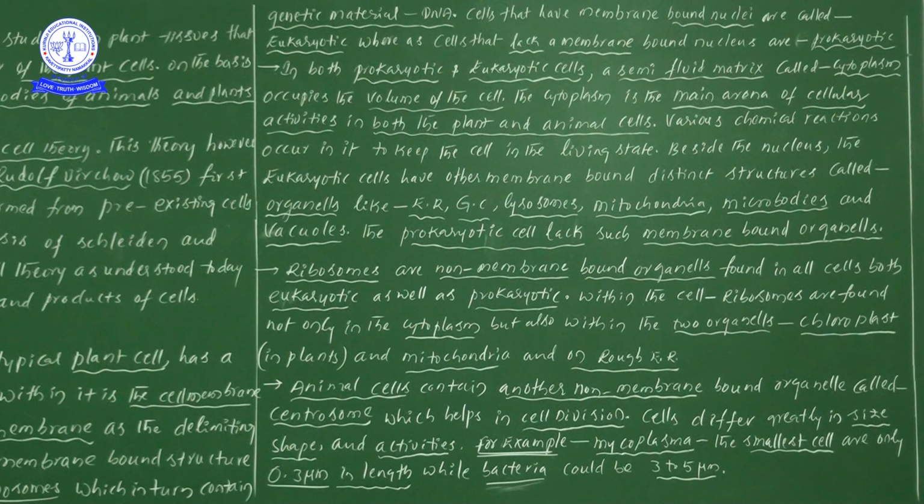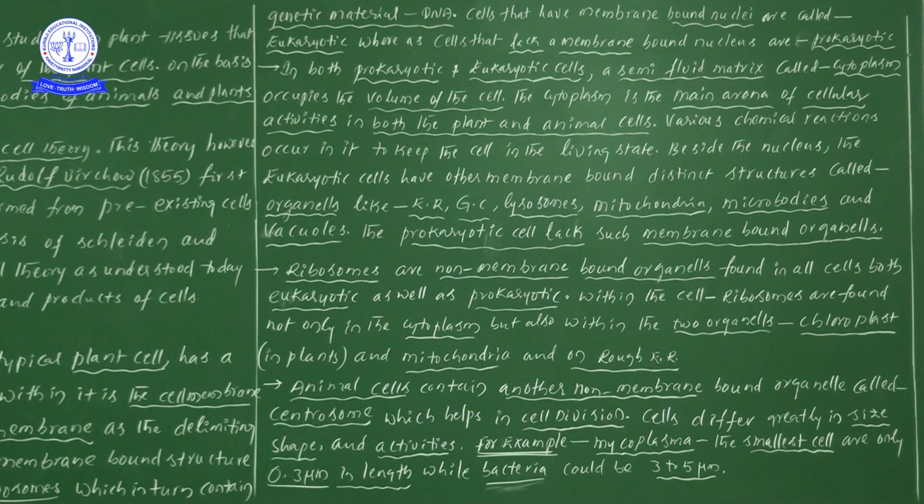Next, Rudolf Virchow modified the cell theory and gave it a final shape. According to that final shape of the cell theory, all living organisms are composed of cells and the products of cells, and all cells are formed from pre-existing cells. So that is the information, from an overview point of view. So what are the points?